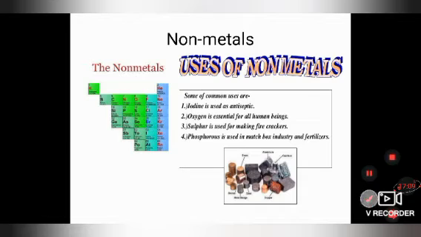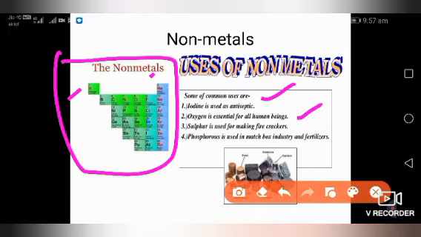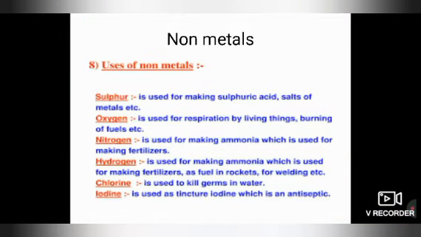If you want more information about non-metals, these are all non-metals: hydrogen, helium, boron, carbon, nitrogen, oxygen, fluorine, neon, like this way. Some common uses: iodine is used in antiseptic, Dettol. Oxygen is essential for all human beings. Sulfur is used in making firecrackers. Phosphorus is used in matchbox industries and fertilizers. Sulfur is also used in making sulfuric acid.